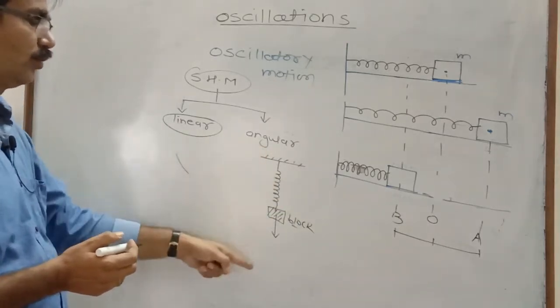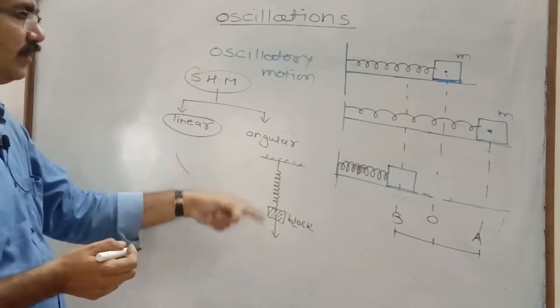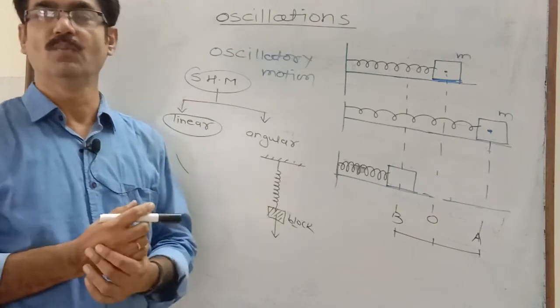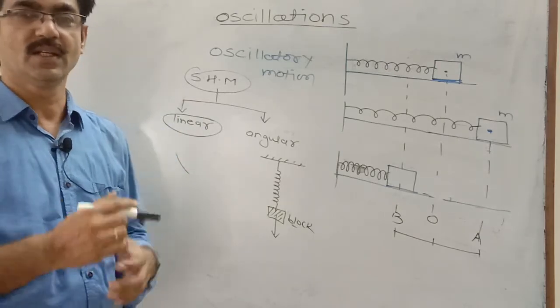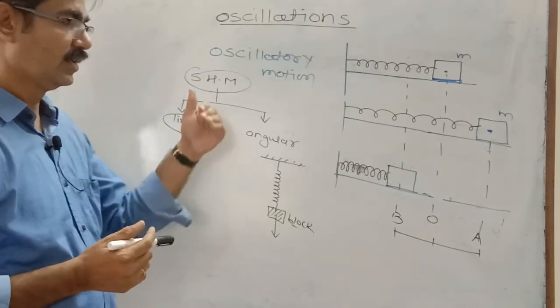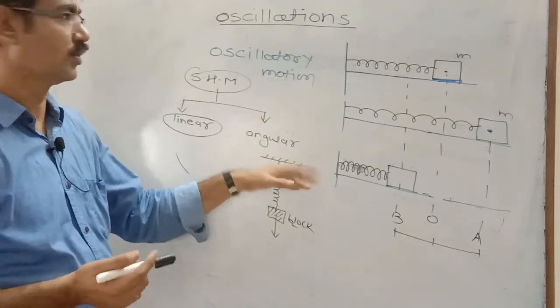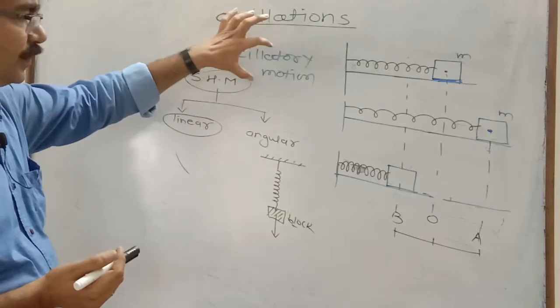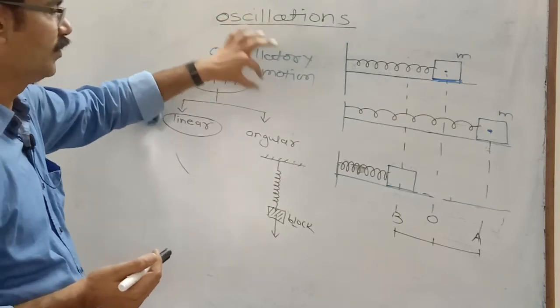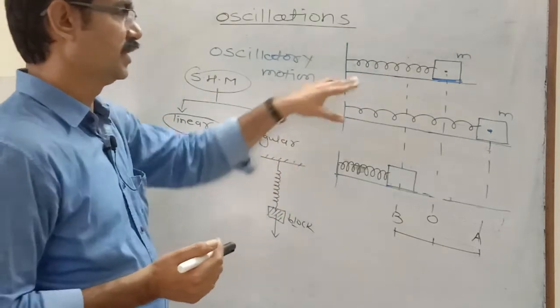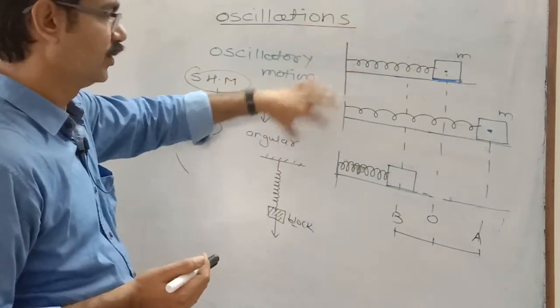It is a to and fro motion along the same line. It repeats at equal intervals of time. Therefore, it is periodic motion. When a set of movements repeats at equal intervals of time, it is called periodic motion. It is also called harmonic motion. Oscillatory motion is one of the types of periodic motion.